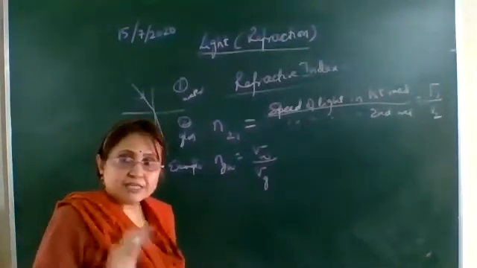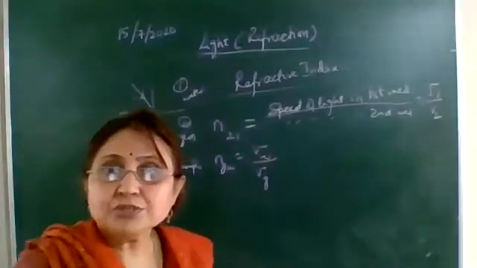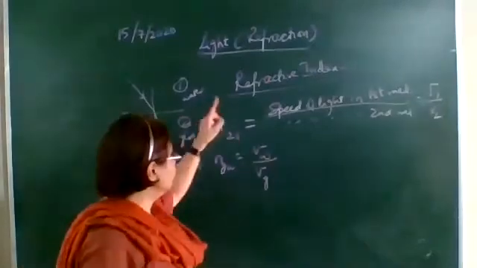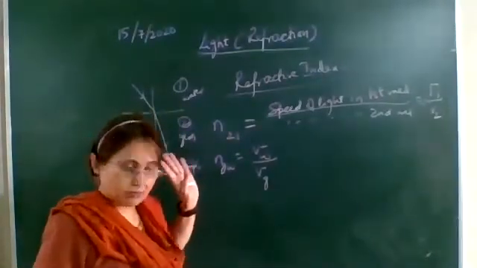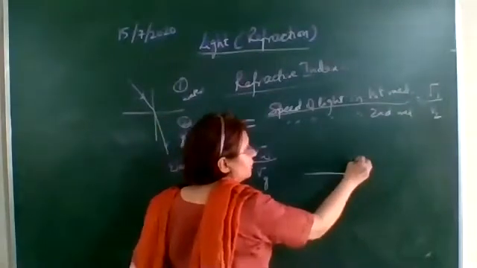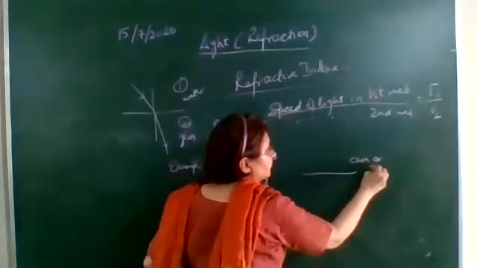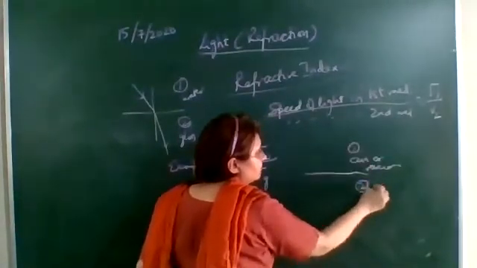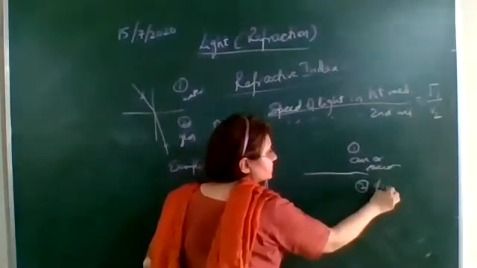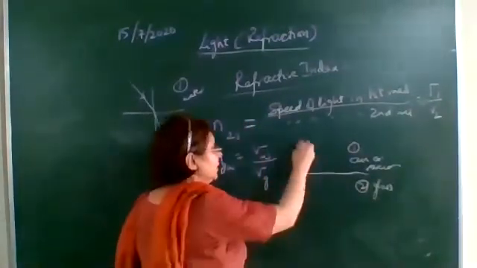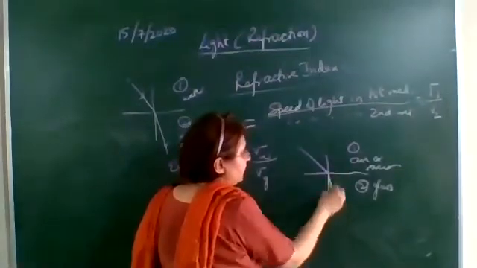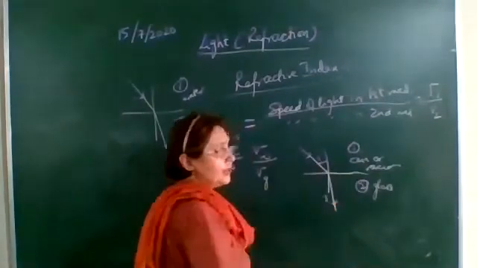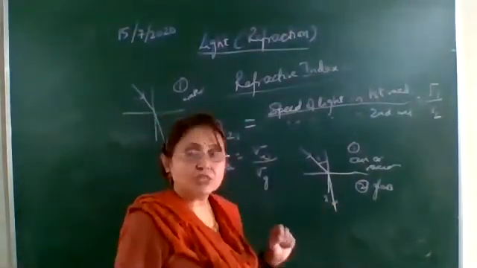Okay, now first understand, then I will dictate to you. Now if the first medium is air or vacuum, then obviously the second medium will be the denser medium, like suppose it is glass. Then the ray of light bends towards the normal. Why? Because glass is denser than air or vacuum. So it will bend towards the normal.